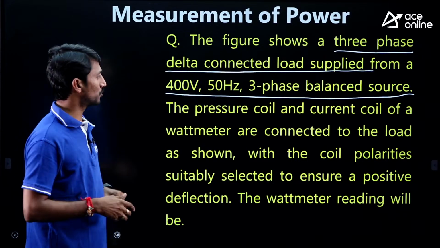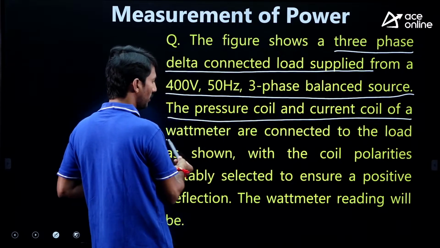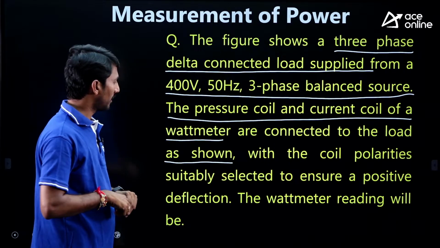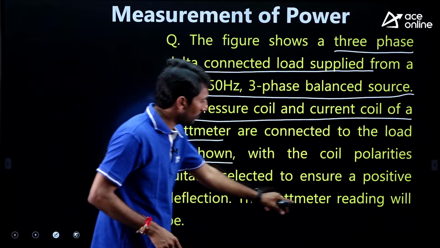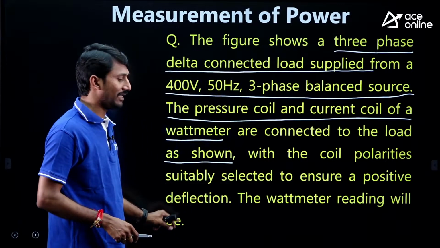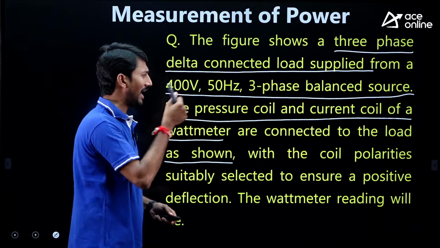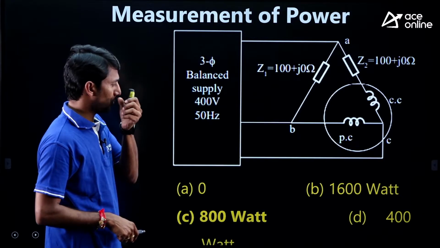Three-phase balanced source. The pressure coil and current coil of a wattmeter are connected to the load as shown. I'll show the figure. I'll come to this entire statement later. The wattmeter reading will be dash. They're asking what is the wattmeter reading. Let us see the diagram first. This is the diagram they have given, and these are the options they have provided.